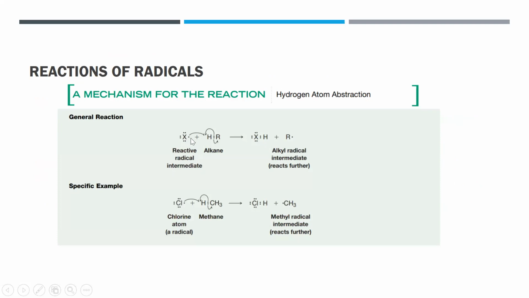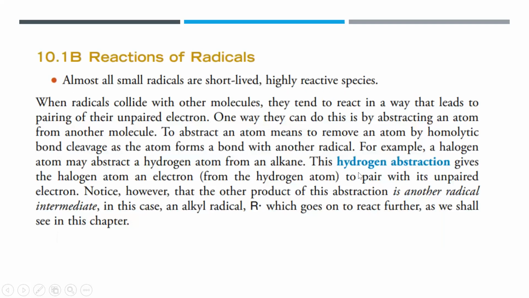The radicals being formed can be stabilized by forming a bond with another atom from another molecule by homolytic bond formation also. So it can abstract one electron from the other molecule, for example here hydrogen, by homolytic cleavage, and the other electron goes back to the molecule, and in the end you also produce another radical in the process. So you call this one hydrogen abstraction. In this hydrogen abstraction, it gives the halogen atom an electron from the hydrogen atom of an alkane, for instance. However, the other product is another radical.